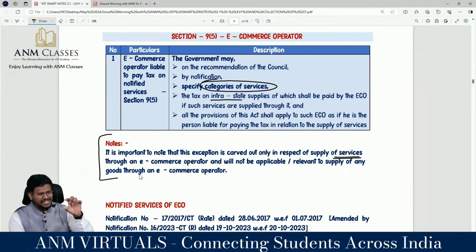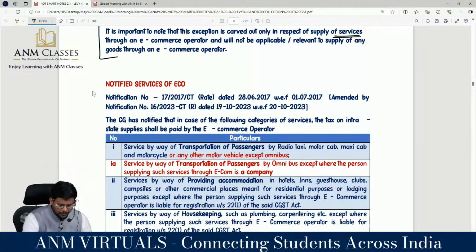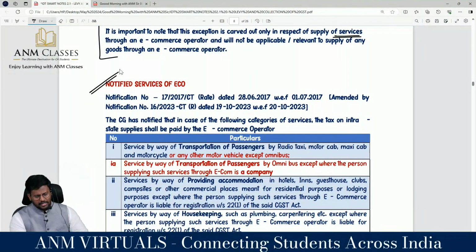Otherwise, if you are supplying services, those services can be classified into two categories: notified services and other than notified services. For notified services, the e-commerce operator is liable. Other than notified services, the supplier is liable, subject to the notification specified under section 23. Correct? Yes, so we have notified services of e-commerce operator, my dear lovable students.